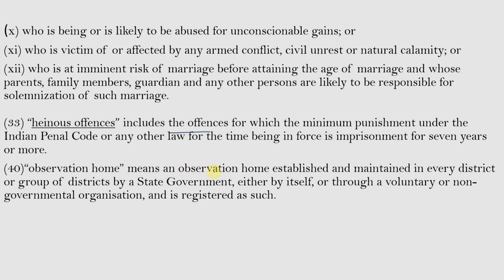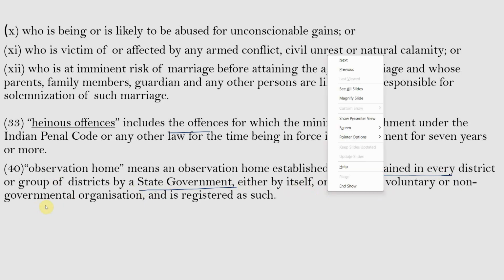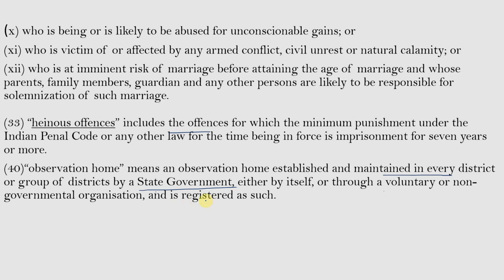Observation home means an observation home established and maintained in every district or group of districts by the state government, either by itself or through a voluntary or non-governmental organization, and is registered as such. So, it is a place where the child in conflict with law is placed until the trial and order is passed by the Juvenile Justice Board.